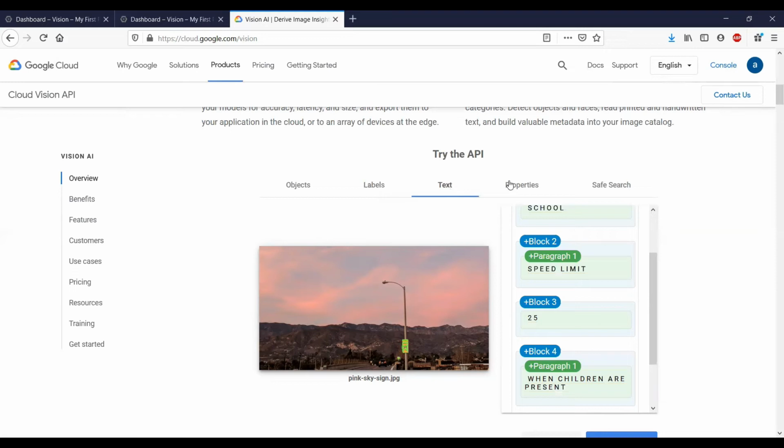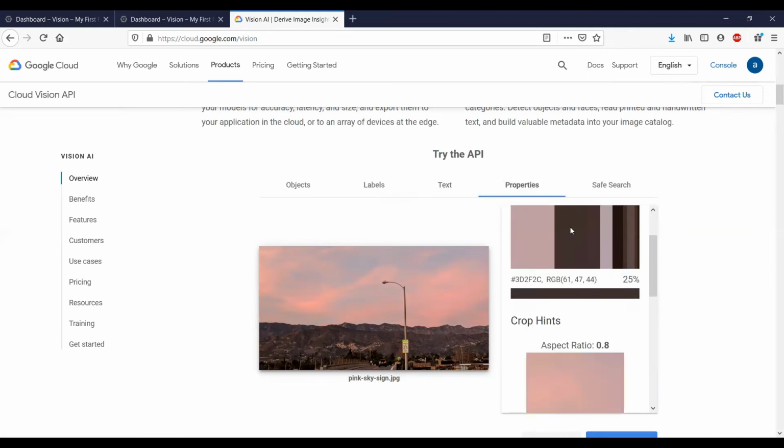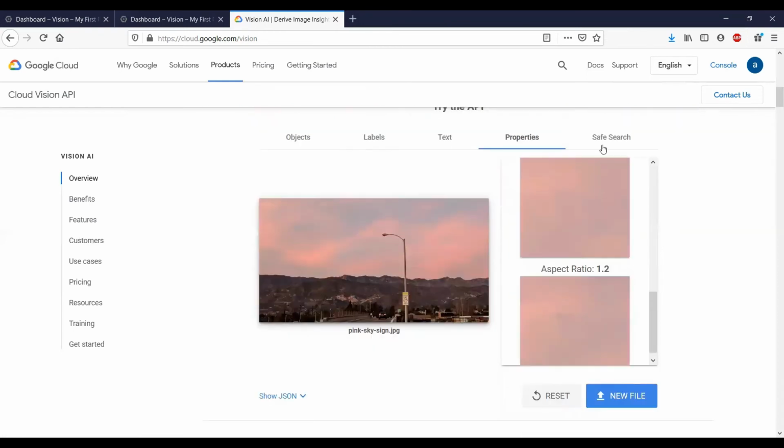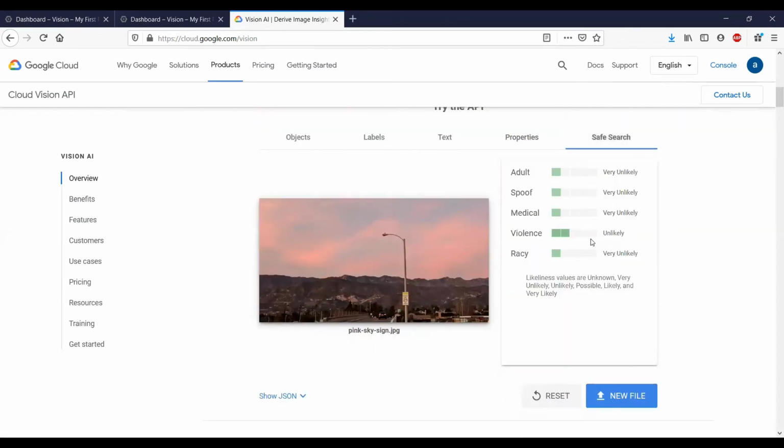Next we can move on to the properties tab, and here we can see the dominant colors and the crop hints. Then we also have safe search, which is divided into various categories, and our image is scored on these categories. It says that it's very unlikely that our image has adult content, or is a spoof, or has violence in it, and so on. Then we also have the JSON field, and if we click on it, we can see the request and response.